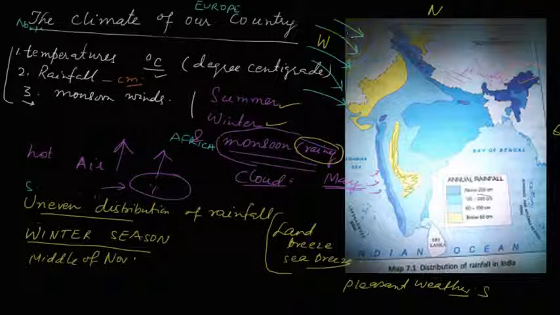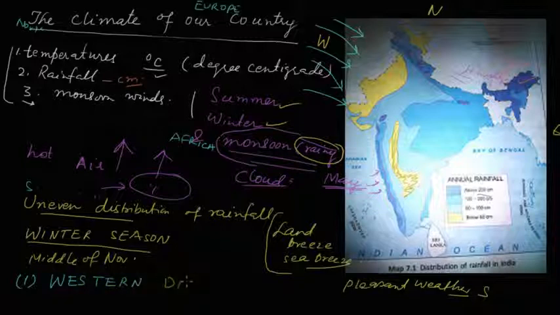These winds are called western disturbances because they come from the west. This is very important for your examination. What does western disturbance mean?